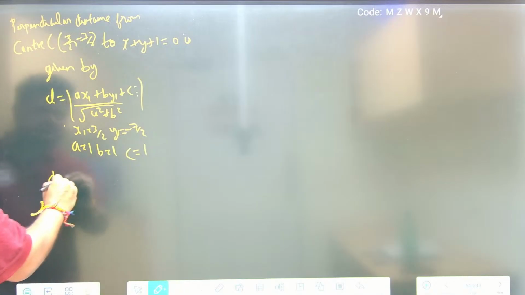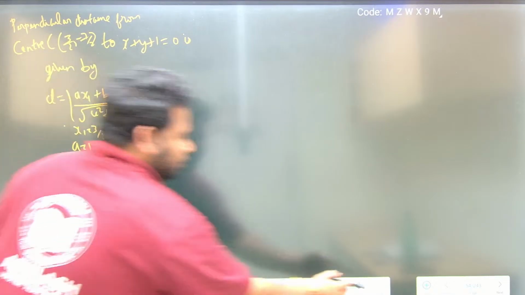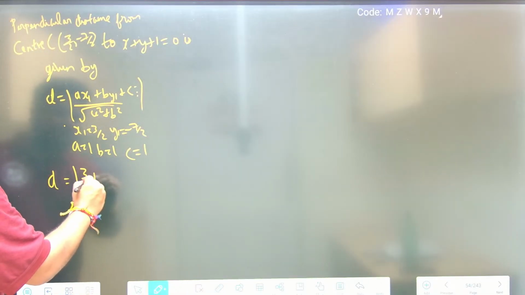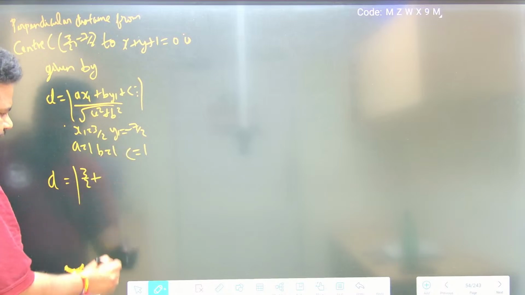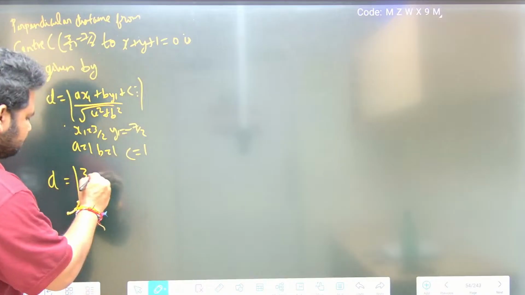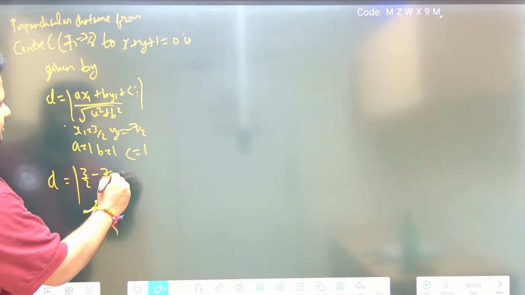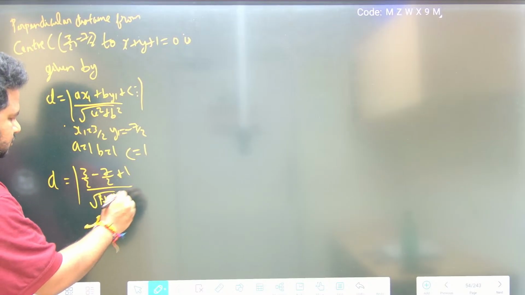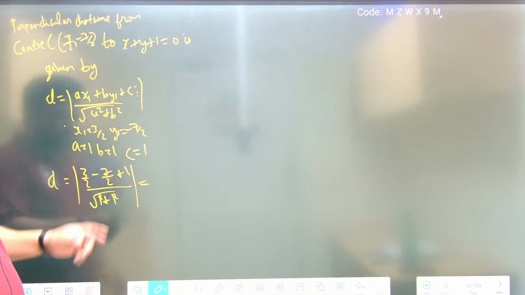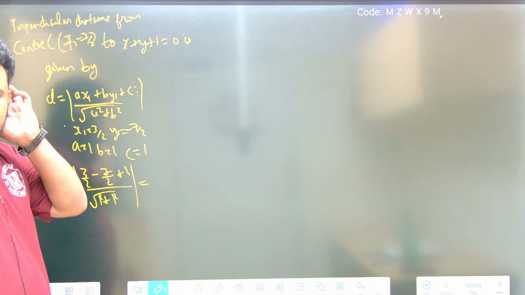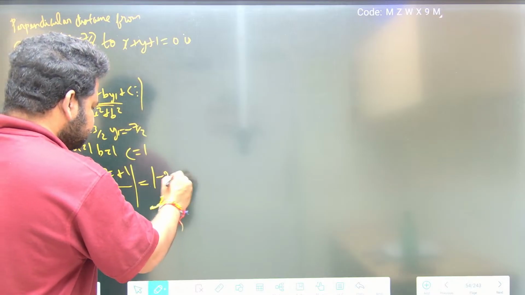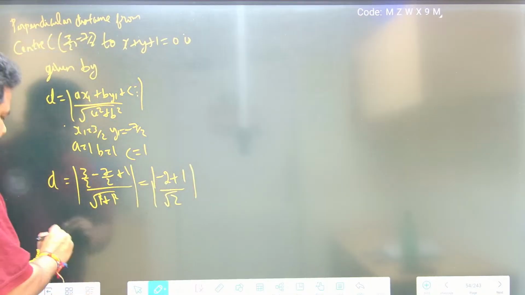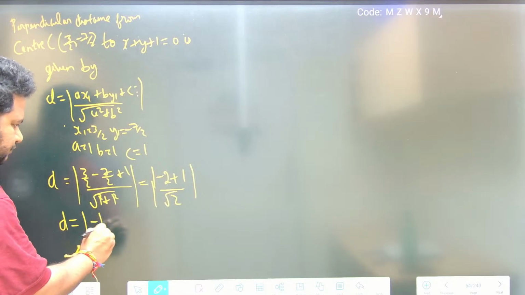So D will be equal to, not square root, this should be modulus, of 1 into 3 by 2, that is 3 by 2 only, plus 1 into minus 7 by 2, so minus 7 by 2, plus c is 1, divided by square root of a square plus b square, which is 1 square plus 1 square. So 3 by 2 minus 7 by 2 is minus 4 by 2, which is minus 2, plus 1 divided by square root of 2. Minus 2 plus 1 is minus 1. So d is equal to modulus of minus 1 by root 2.